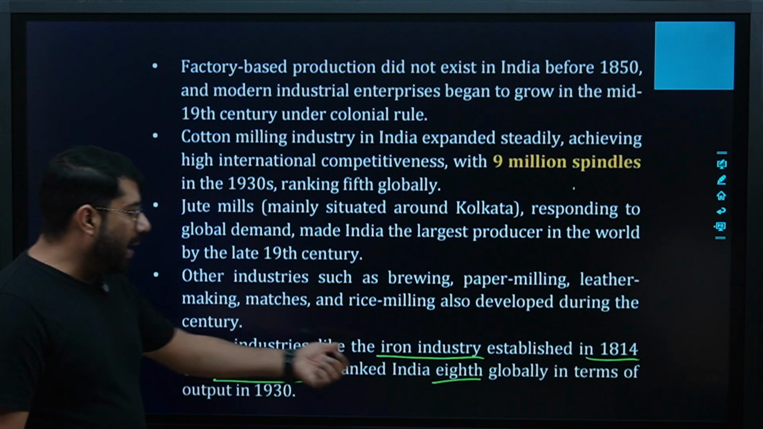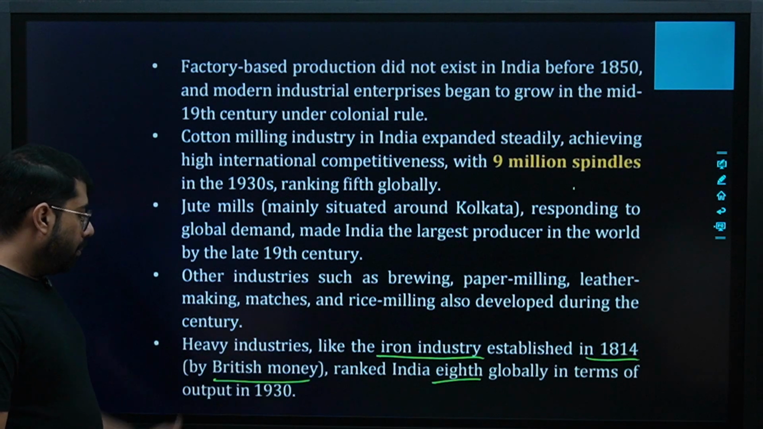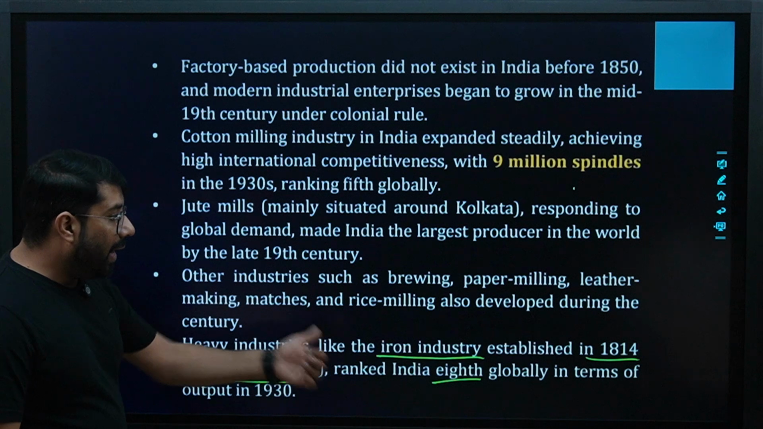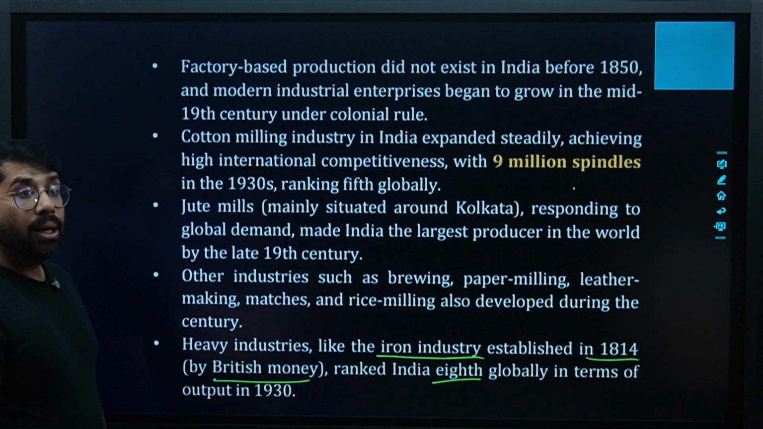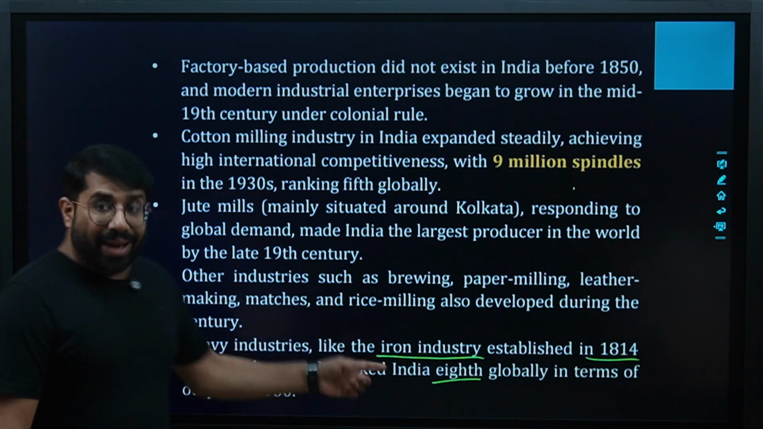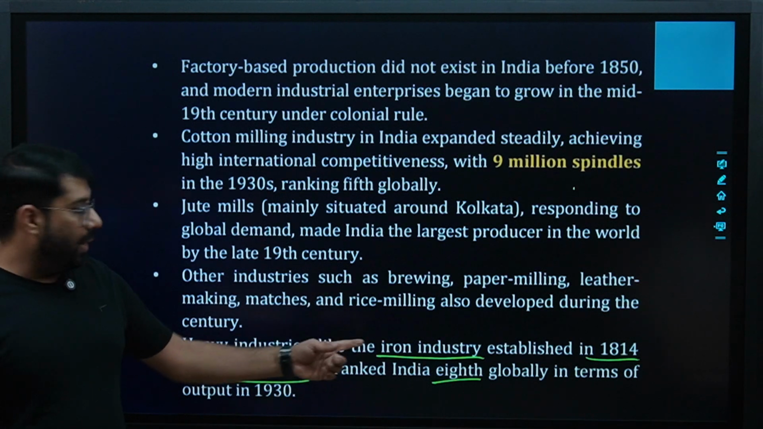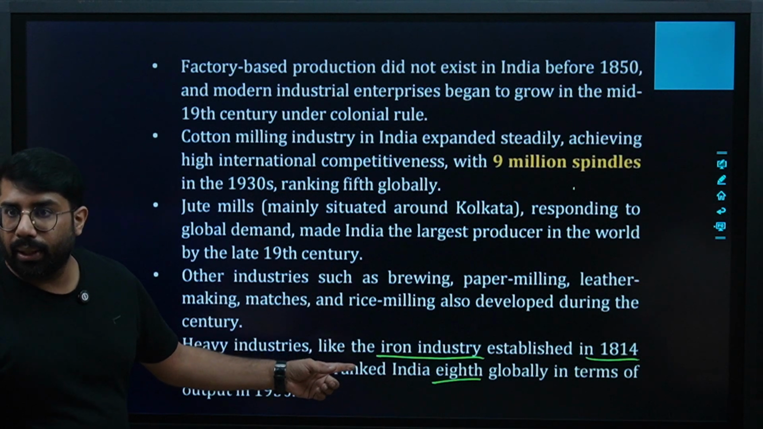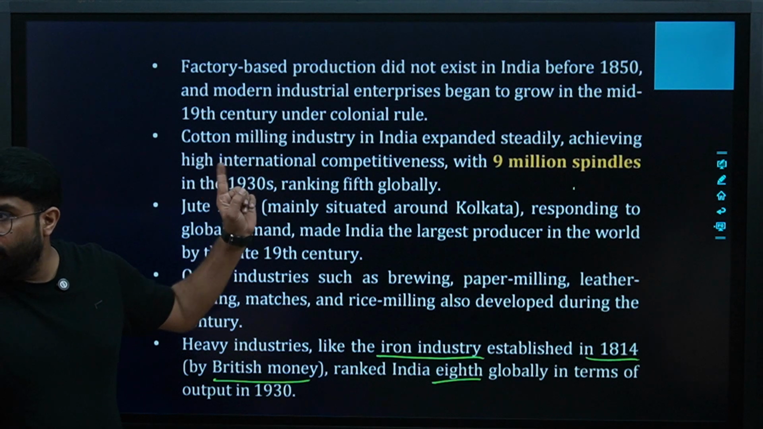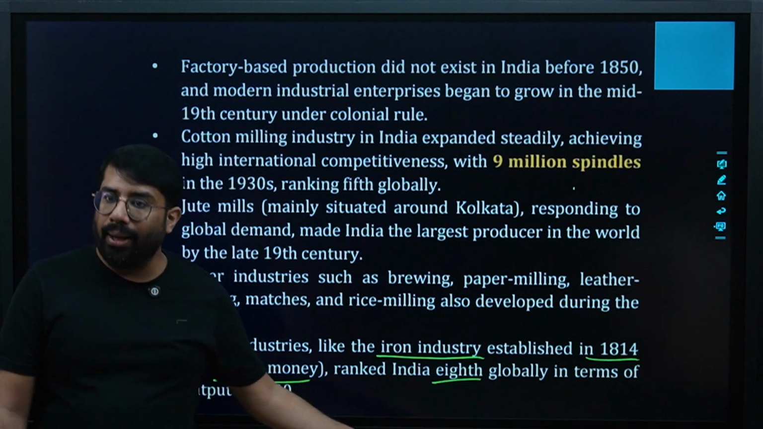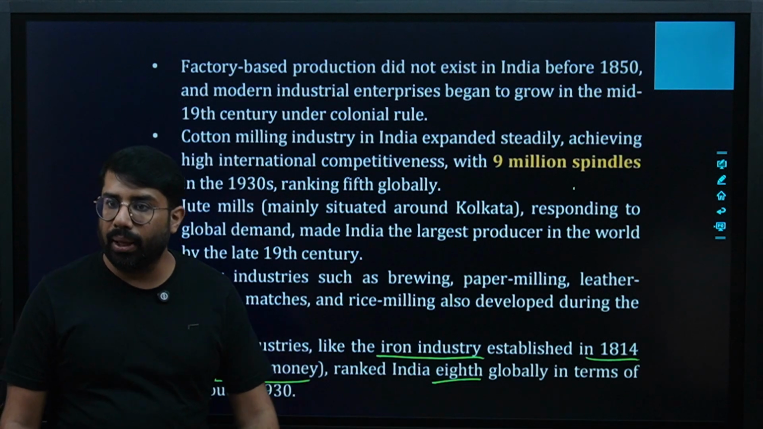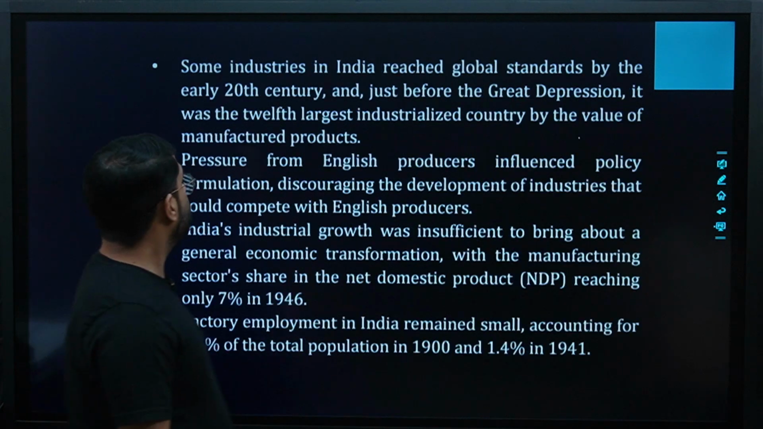Heavy industries like the iron industry, established in 1814 by British money, ranked India 8th globally in terms of output in 1930. In terms of iron, we were the 8th largest producer. Are we clear? 5th in cotton, largest in jute, and 8th in iron. Are we clear? Yes or no?